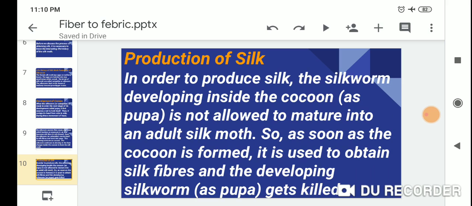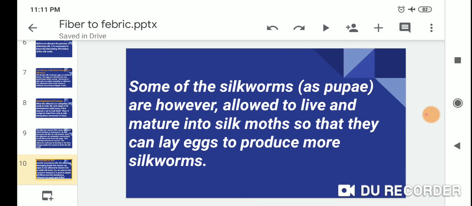Production of silk. In order to produce silk, the silkworm developing inside the cocoon as the pupa is not allowed to mature into an adult silk moth. So as soon as the cocoon is formed, it is used to obtain silk fibre, and the developing silkworm gets killed.